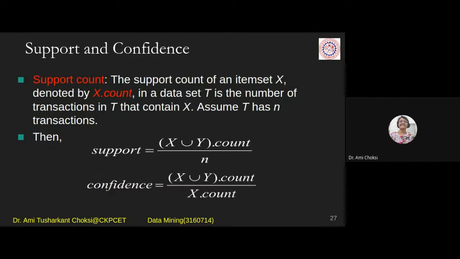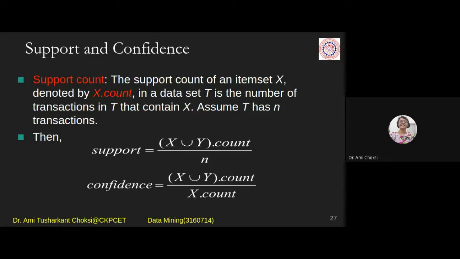So let us consider the formula so we can understand that very easily. The support count of an item set X, denoted by X dot count, in a data set T is the number of transactions in T that contains X. Means what? Support is equal to X union Y. I want to consider bread and butter, right?